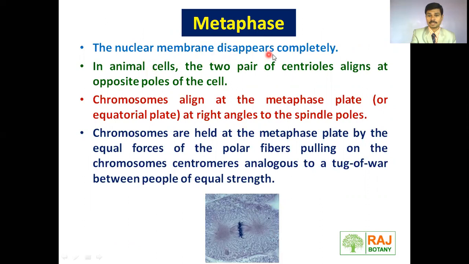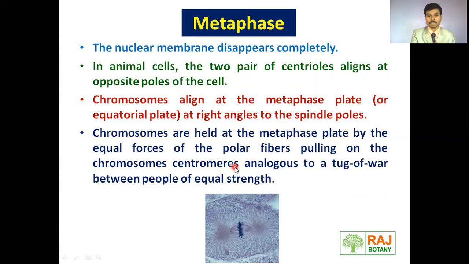Then let's see the metaphase. First important point: during metaphase, the nuclear membrane disappears completely. In animal cells, 2 pairs of centrioles align at opposite poles of the cell. Chromosomes align at the metaphase plate at right angles to the spindle poles. Chromosomes are held at the metaphase plate by an equal force of the polar fibers that pull on the chromosome centromeres, developing a tug-of-war situation.